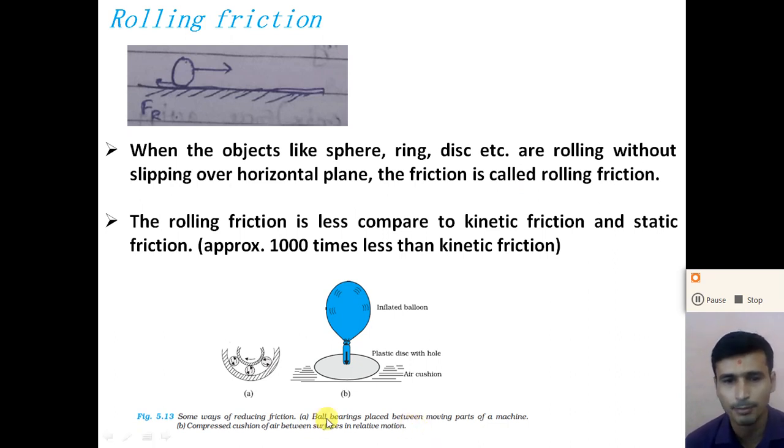Here the ball bearing is placed between the moving parts of the machine, right? We place a ball bearing in the moving part of the machine to reduce the friction, because if you place a ball bearing, the rolling friction is exerted and we can reduce the friction. The use of ball bearings in different parts of the machine is a way to reduce friction, right? So how can we reduce the friction? Using rolling friction, because rolling friction is less compared to all other friction.